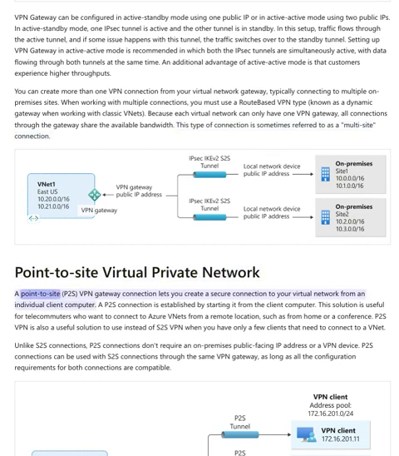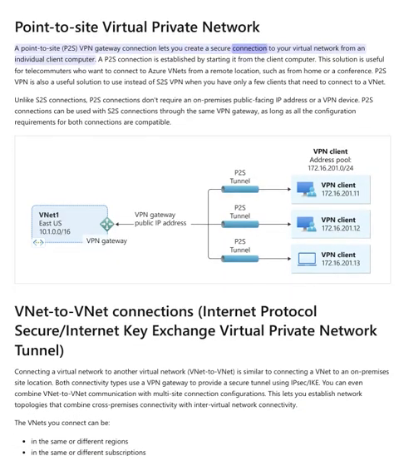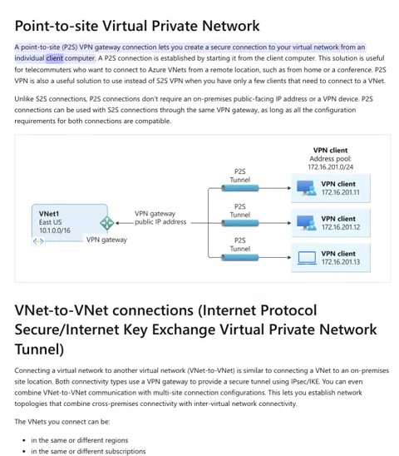Point-to-site virtual private network. A point-to-site, P2S, VPN gateway connection lets you create a secure connection to your virtual network from an individual client computer. A P2S connection is established by starting it from the client computer. This solution is useful for telecommuters who want to connect to Azure VNets from a remote location, such as from home or a conference. P2S VPN is also a useful solution to use instead of S2S VPN when you have only a few clients that need to connect to a VNet.